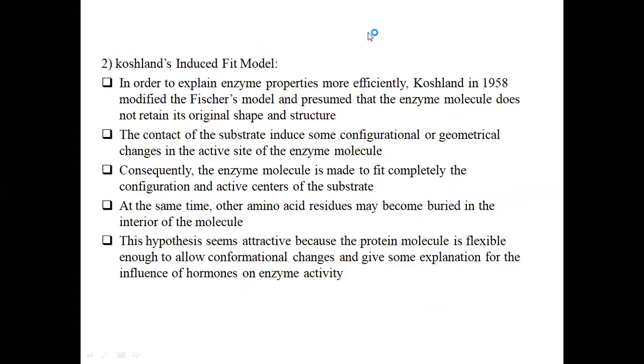So the next model, after the lock and key model proposed by Mr. Emil Fischer, is Koshland's induced fit model.